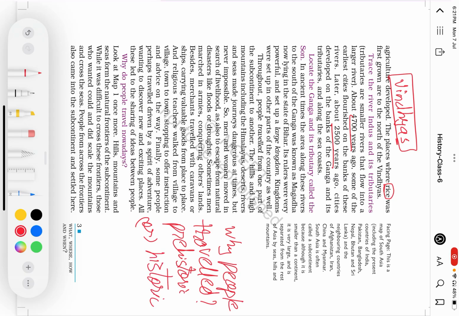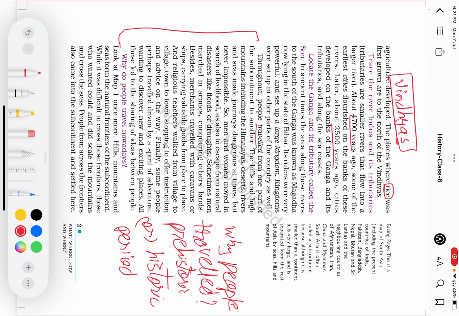This forms an important aspect where UPSC tests our understanding. See, within this paragraph, we have the answer. We have a clear answer of why people travel from one part of the subcontinent to another.